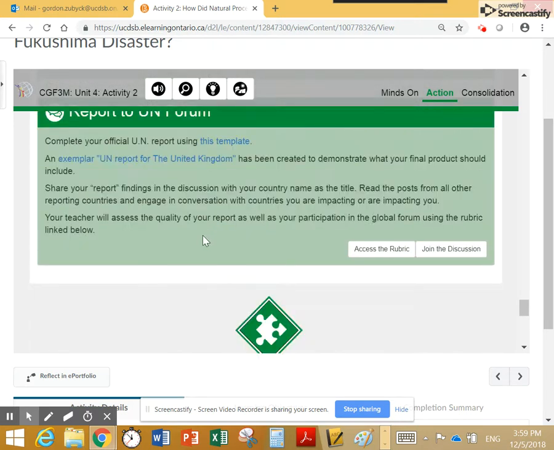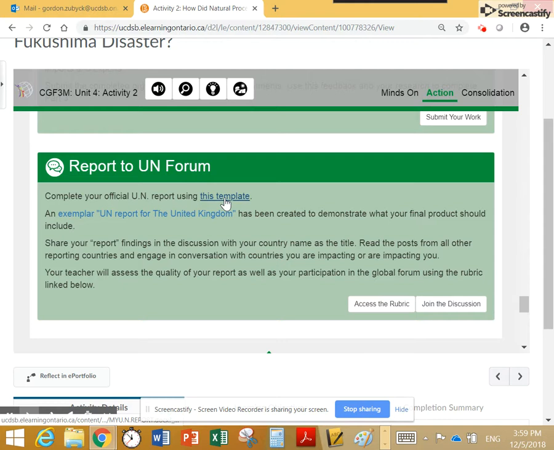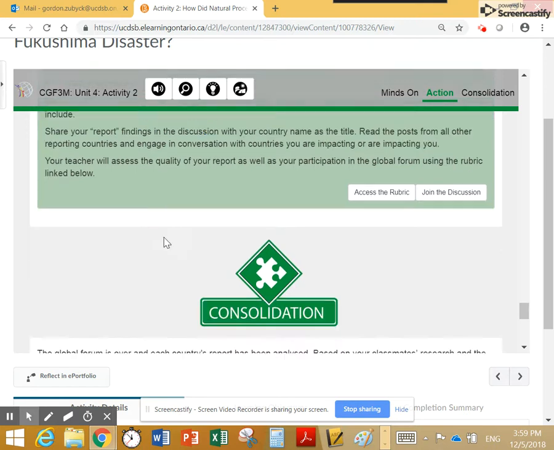Then you go back into a discussion here in the UN forum. There's a template for this. A lot of the work that you've done, you're going to work in here, and you're going to share your report findings in the discussion with your country name as the title. Then you're to read the posts from all the reporting countries and engage in some conversation with the countries perhaps that you're impacting or that are impacting you. So that goes into that piece.